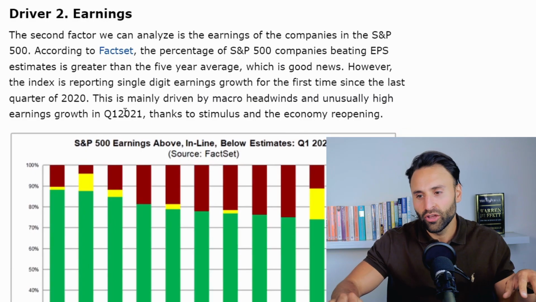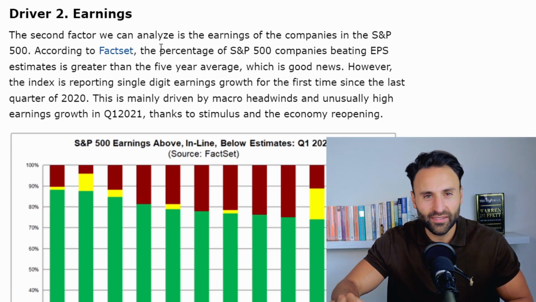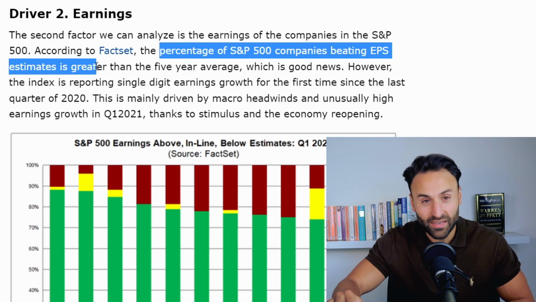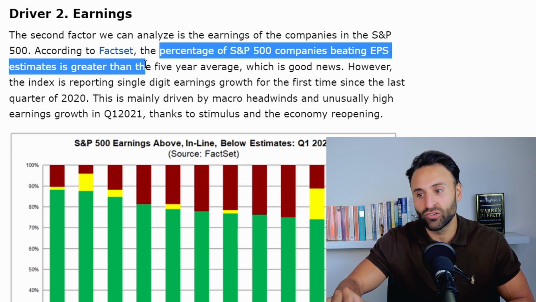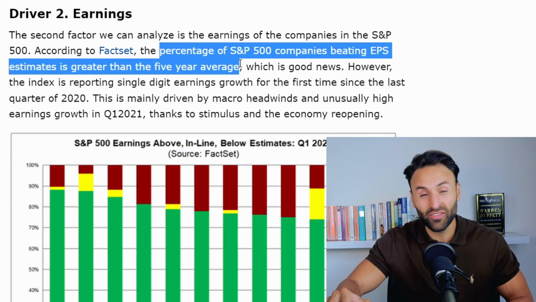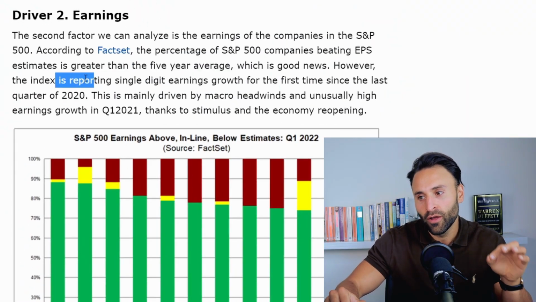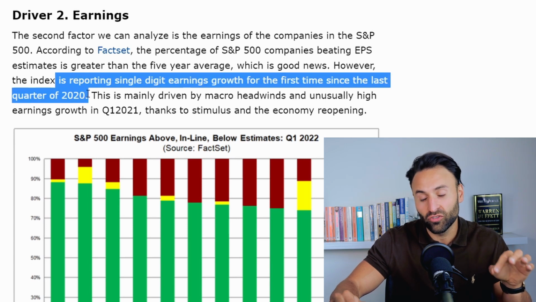Okay, so let's dive into the earnings of the S&P 500. So currently, we can see, according to data from FactSet, the percentage of S&P 500 companies beating earnings per share estimates is greater than the 5-year average. So that's fantastic news. That means the companies inside the S&P 500 are actually beating these earnings expectations. So that's a great fundamental indicator. Now, there was a slight caveat to that, and that was the index is reporting single-digit earnings growth for the first time since the last quarter of 2020.